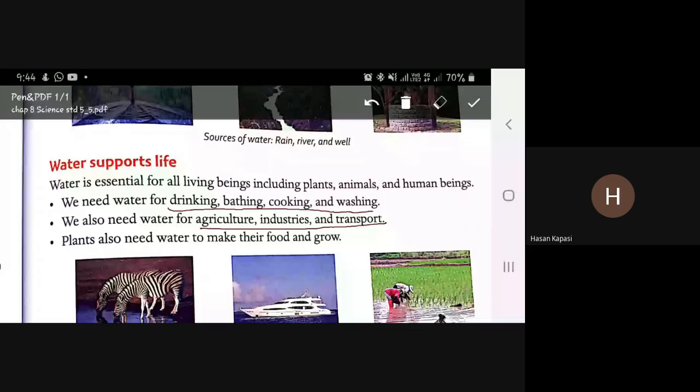Plants also need water to make their food and grow. It is also an essential part of life.